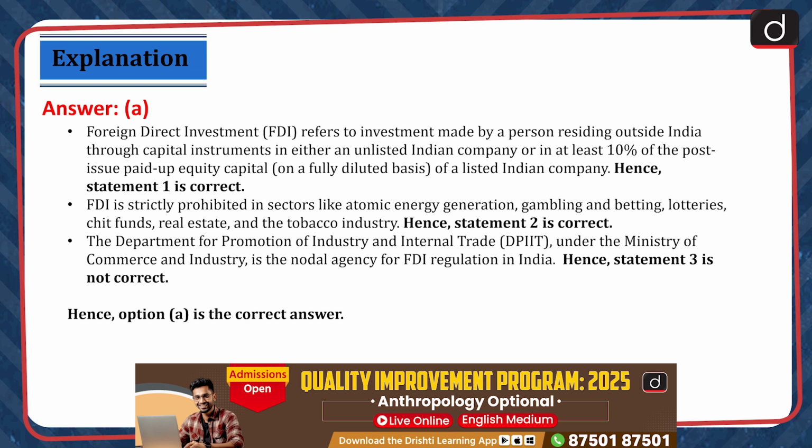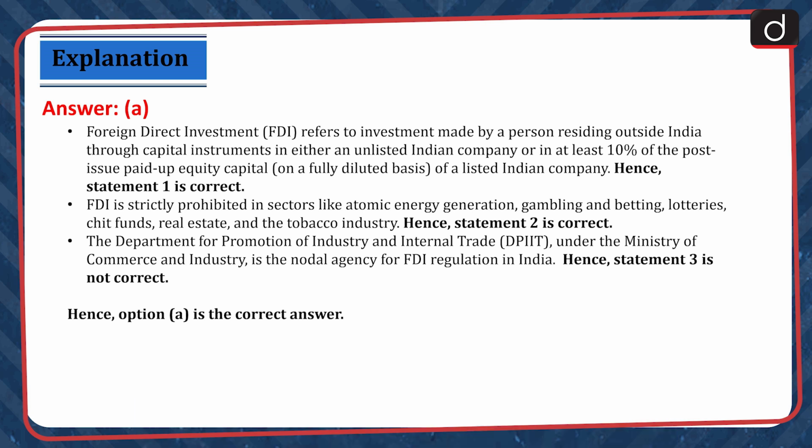Foreign direct investment refers to investment made by a person residing outside India through capital instruments in either an unlisted Indian company or in at least 10% of post-issue paid-up equity capital on a fully diluted basis of a listed Indian company. Hence, statement 1 is correct. FDI is strictly prohibited in sectors like atomic energy generation, gambling and betting, lotteries, chit funds, real estate, and the tobacco industry. Hence, statement 2 is correct.